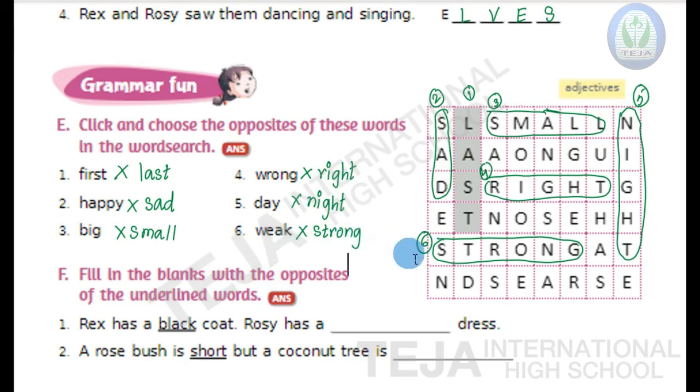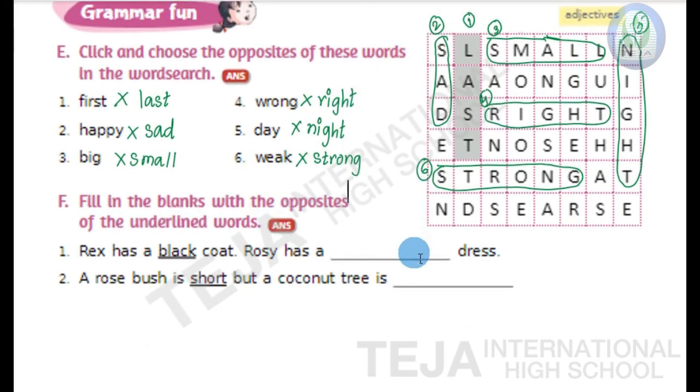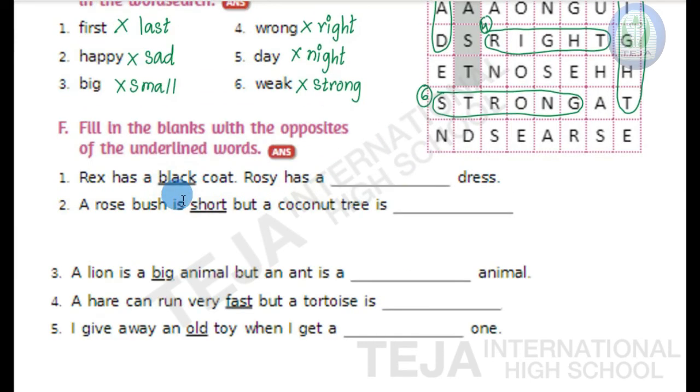Okay. Now last bit of this lesson, bit F. Fill in the blanks with the opposites of the underlined words. In each question, one of the words is underlined. You have to write the opposite of the underlined word in the blank. So here the first fill in the blank is Rex has a black coat.